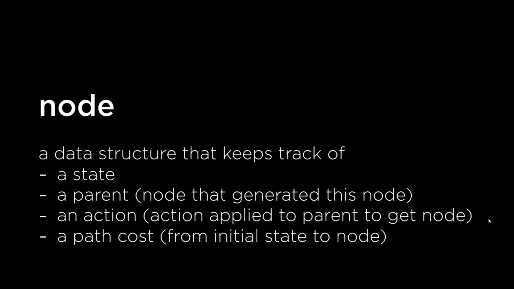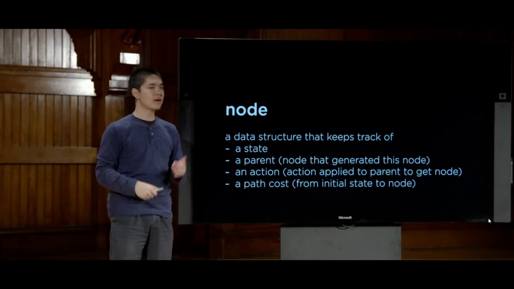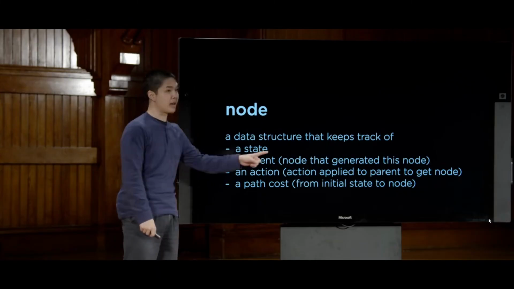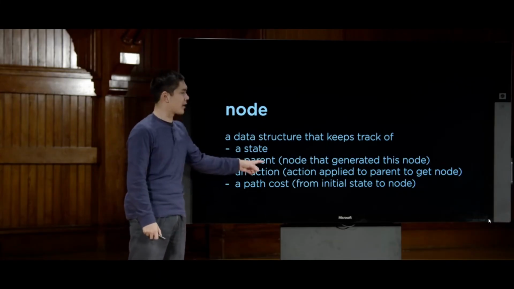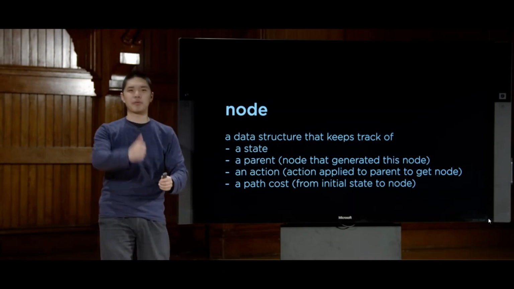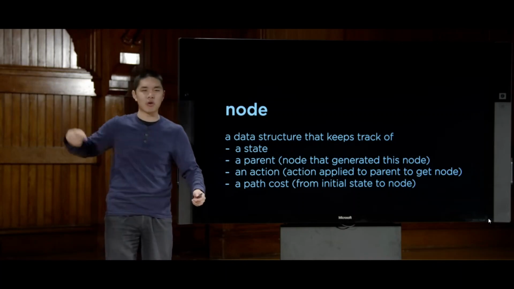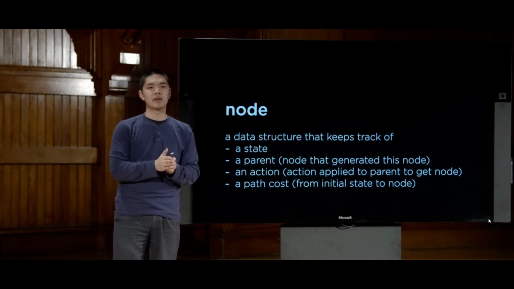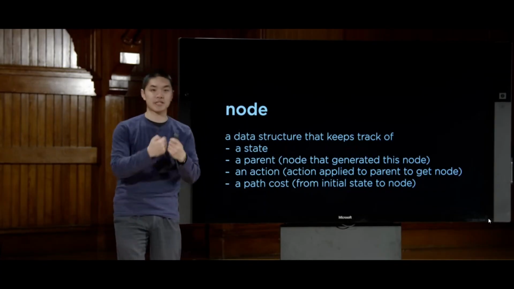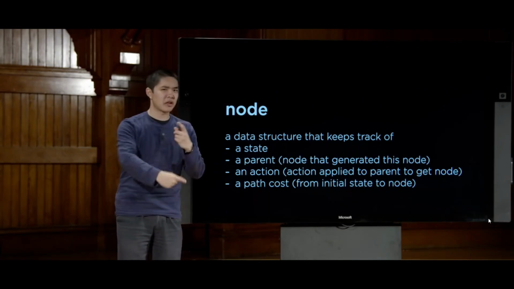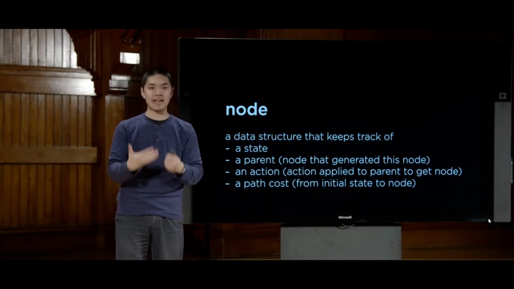A node is a data structure that is just going to keep track of a variety of different values. And specifically in the case of a search problem, it's going to keep track of these 4 values in particular. Every node is going to keep track of a state, the state we're currently on. And every node is also going to keep track of a parent being the state before us, or the node that we used in order to get to this current state. And this is going to be relevant because eventually, once we reach the goal node, once we get to the end, we want to know what sequence of actions we used in order to get to that goal.